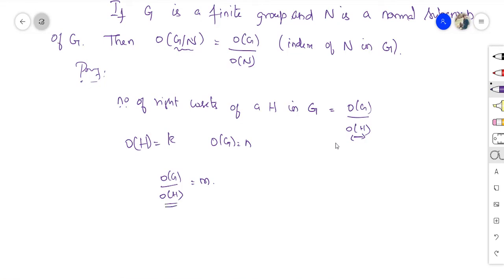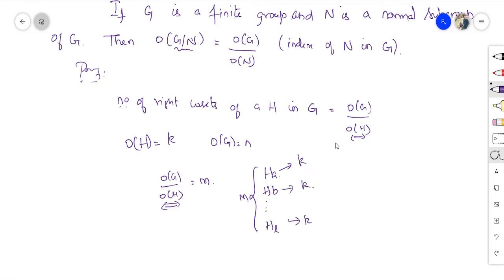So we have the right cosets H, Hb, say some other element, up to Hl or Hm, whatever. How many right cosets will there be in total? m, since I have taken m right cosets. Each right coset has how many elements? k elements. Each has k.